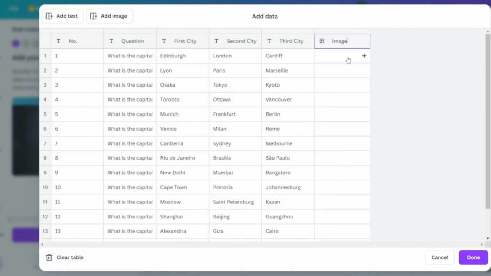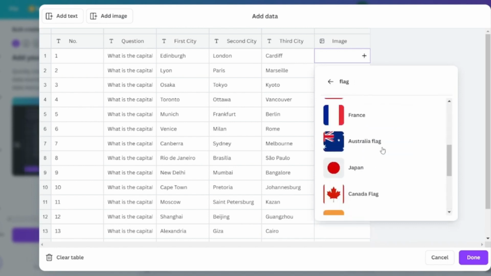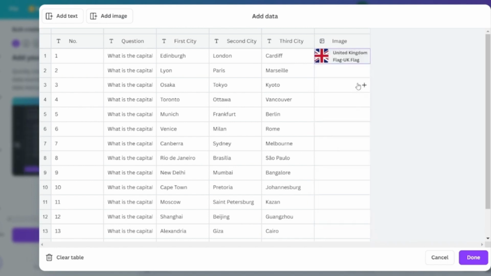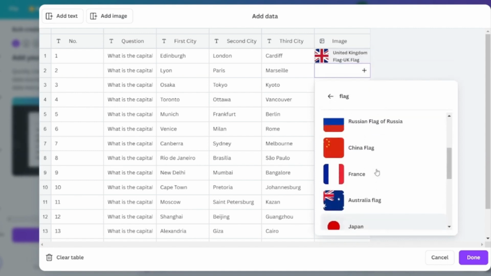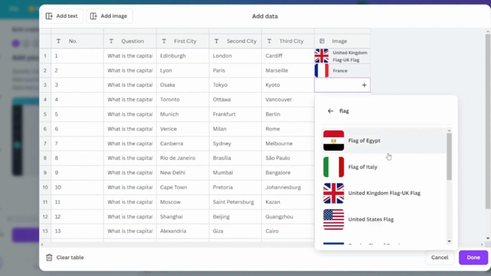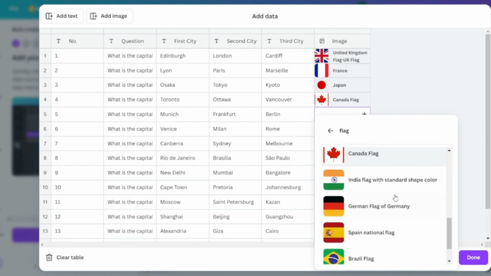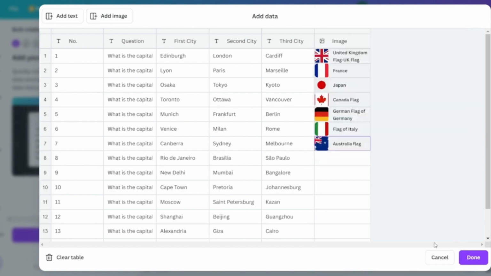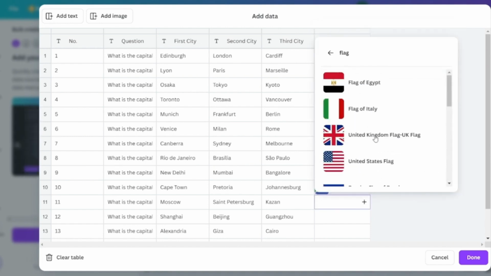Now we are going to add another column to it called images, and then we are going to click on the plus sign over here and then we are going to add flags one by one from the saved folder that you already created. Now this is another thing which is going to take just a minute, and we have to do this every time we are creating a new type of video. So these are the only steps that you have to do once per video. The rest of the things is all automated by Canva. Okay, once that is done, you are good to go.